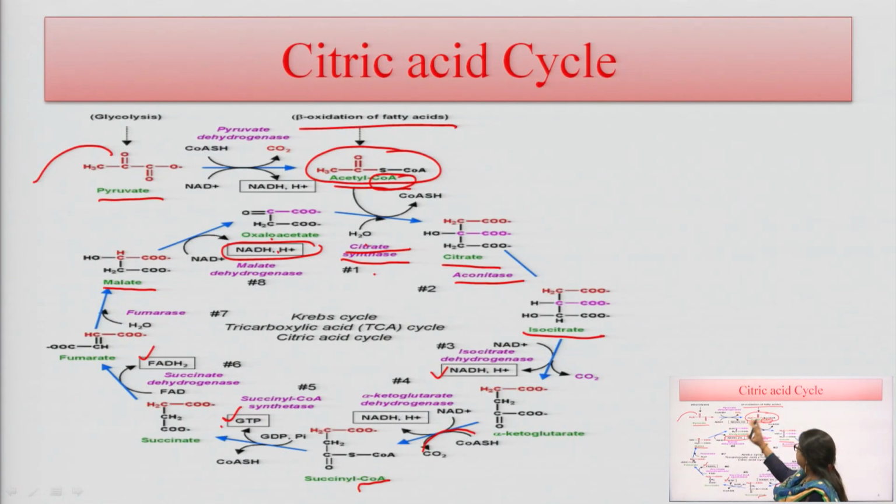So, this citric acid cycle is basically responsible for the formation of various intermediates, which are required for different macromolecule metabolism, and this is also helpful for the formation of different high energy molecules. So, the citric acid cycle has different steps.